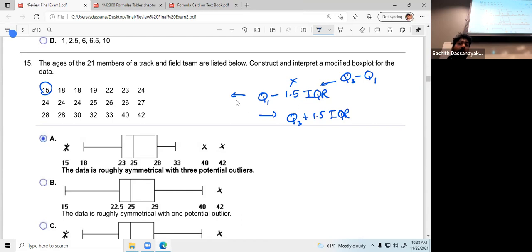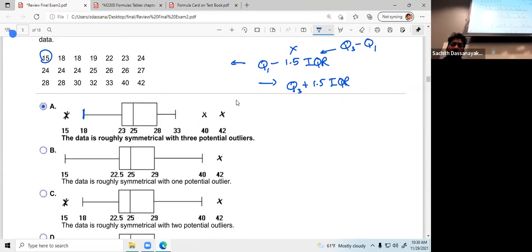Based on these Q1, Q2, Q3 values, 15 is going to be your outlier. So after that, the next closest value you have to consider as the minimum. It's a new minimum. So if you have any outliers, you have to adjust your minimum and maximum based on those outliers. So definitely the answer is this one. Once you do the calculations, you can find it.